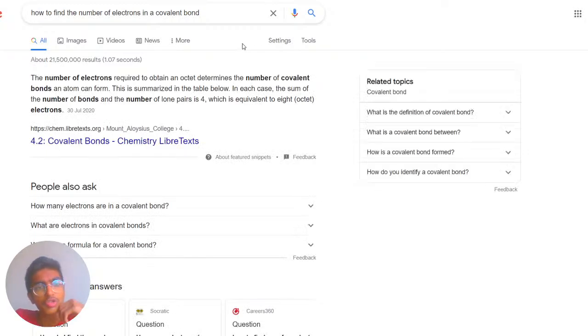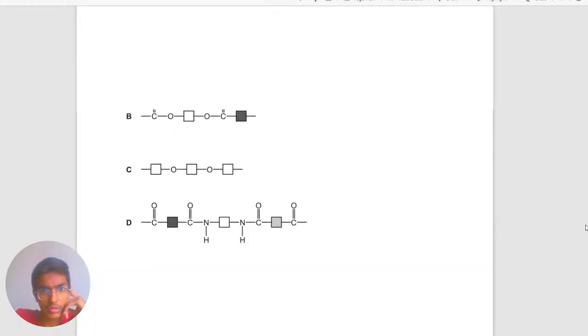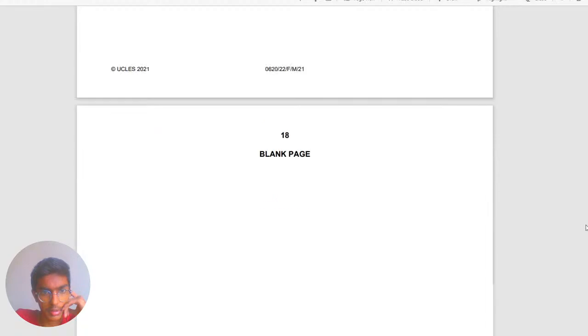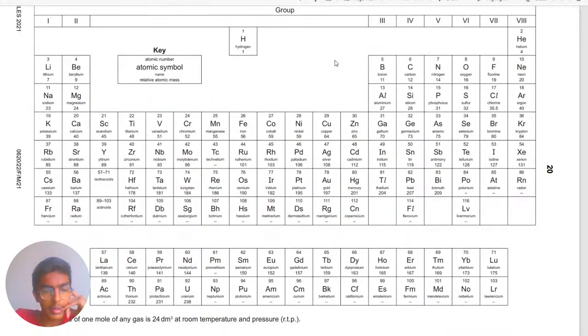The number of electrons required to obtain an octet determines the number of covalent bonds an atom can form. So I believe you can use your periodic table for this. Let's go to the periodic table and try to figure it out. We'll have to locate carbon.